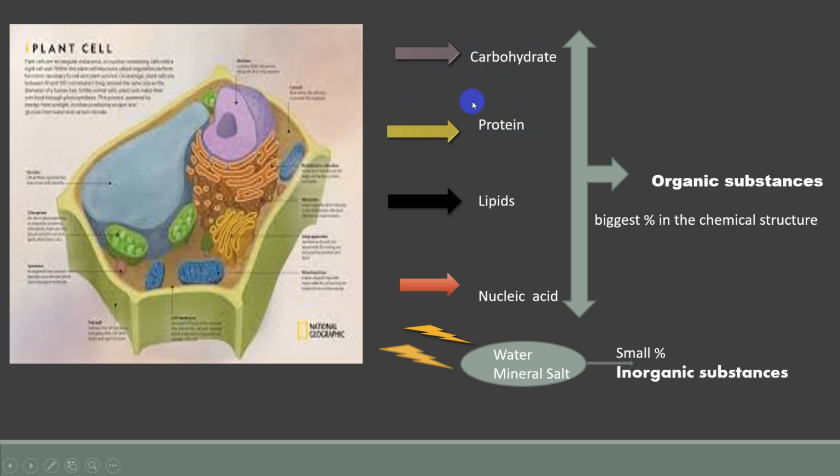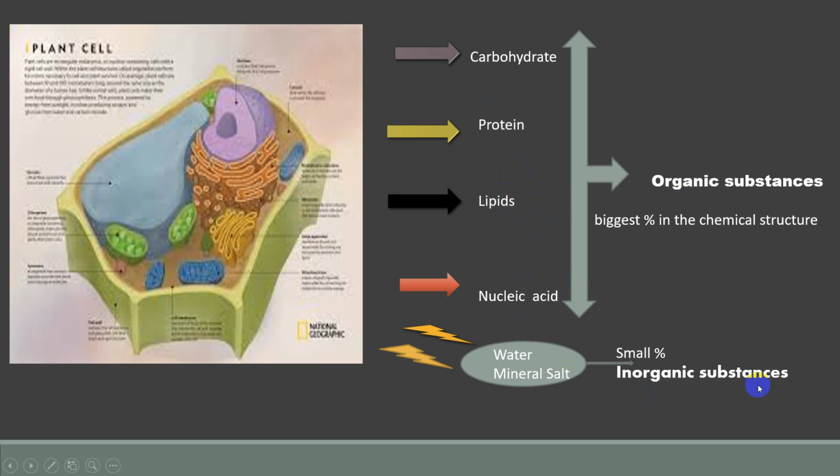Proteins, there is protein chemical structure inside the cell. Lipids, or fats. Lipid means fat. It's also inside the cell. Nucleic acids, DNA and RNA, we know before that they are inside the nucleus of the cell. The four organic substances are called macromolecules, which we're going to take later. It means big molecules. It means these organic substances have very big chemical structures.